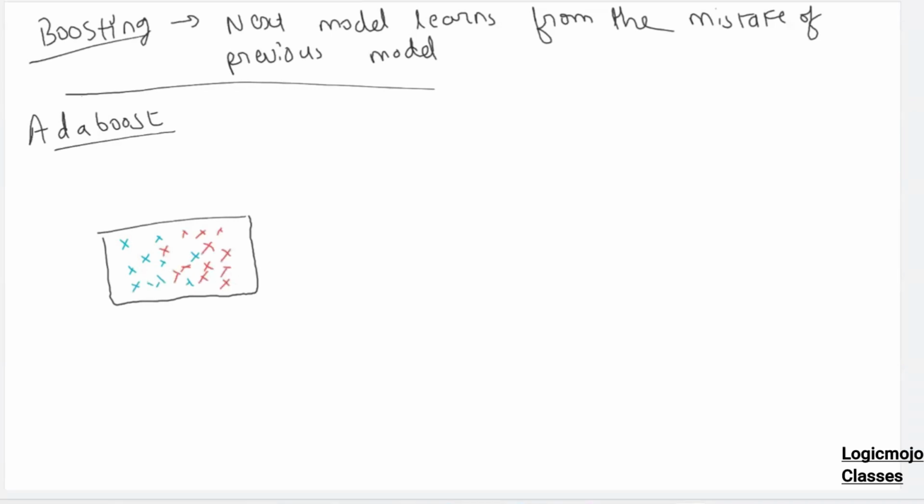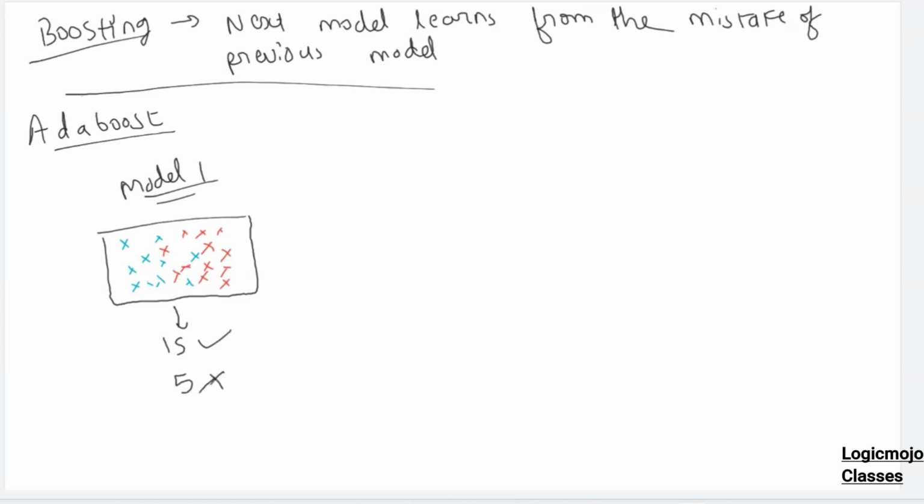Points like these. So what will happen is you will train your first model on this data. How many points are there? Let's say there are 20 points. And out of these 20 points, 15 are predicted correctly and 5 of them are predicted wrong. Let's say these 5 are predicted wrong. ये जो center के 5 दिख रहे हैं, यहाँ पे wrong prediction हुआ.